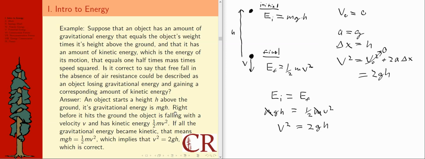That's why it said here, right before it hits the ground, the object is falling with a velocity v and has kinetic energy 1/2 mv squared. The two energy formulas we use are right there in the language. Then it says if all the gravitational energy becomes kinetic, that means mgh is equal to 1/2 mv squared. That's pretty much what we argued, and at the end we got that. What we've done here is show that we already know that was a correct result.